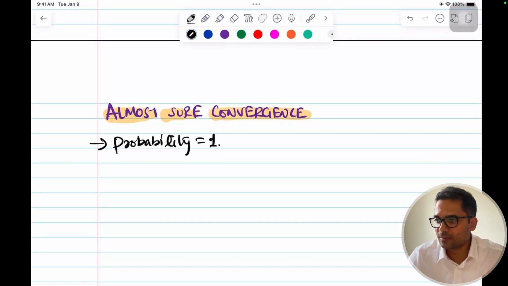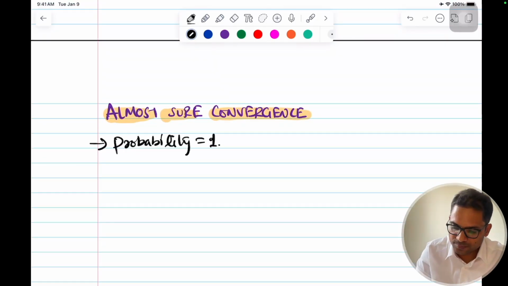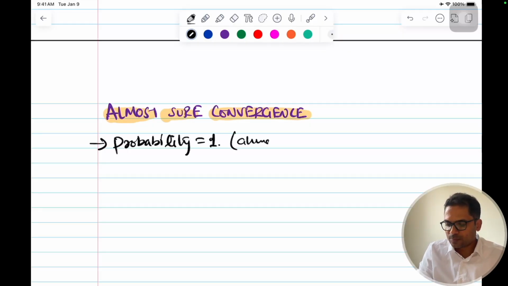So I'll write the formula for it directly. All the things remain the same, all the intuitions remain the same. So probability equal to 1 means almost sure. And why probability equal to 1 is not certain but almost sure, I have discussed in another video also. I'll put the link.